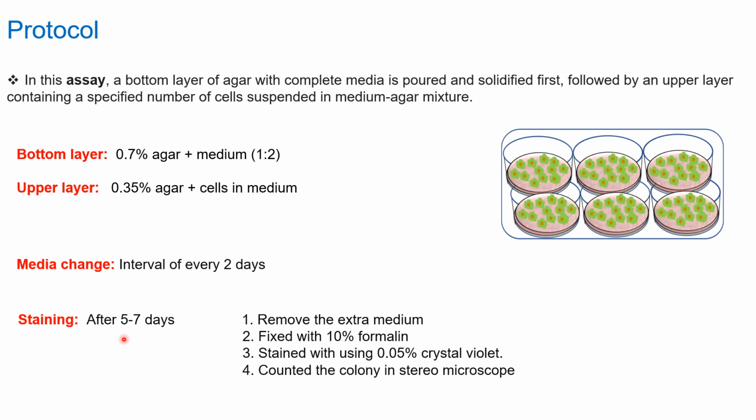For the staining part, first you have to remove the extra media. Then you have to fix the colonies with 10% formalin, and then you use 0.05% crystal violet to stain the colonies. After staining the colonies with 0.05% crystal violet, count the colonies under the stereo microscope. In this assay you have to count the colonies immediately, otherwise your agar will get dry and the colonies you are going to visualize will also not be visible.